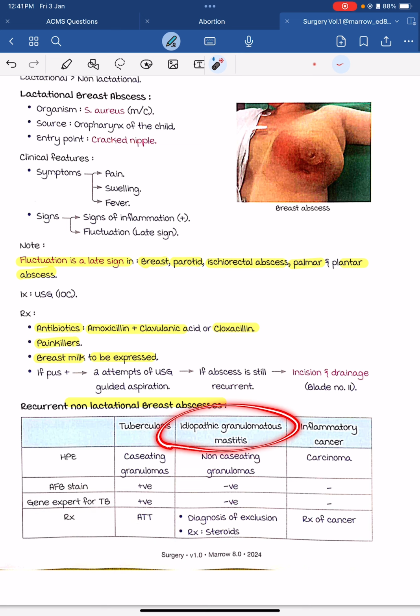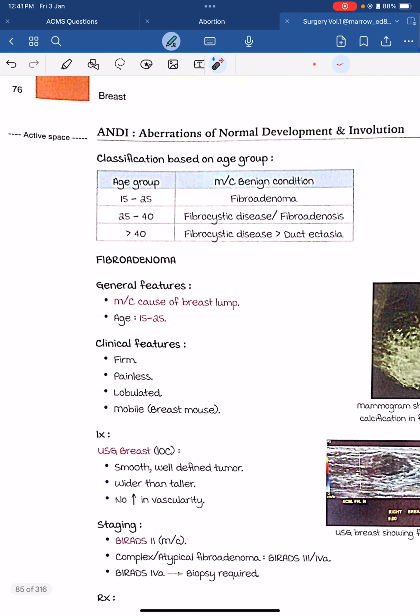Idiopathic granulomatous mastitis shows non-caseating granuloma. The acid fast bacilli will be absent because it is non-tubercular in nature. It can be due to any other cause. It is a diagnosis of exclusion, so treatment will be steroids, and GeneXpert for TB will be negative. Then there is inflammatory cancer. The cause is carcinoma, both tests are negative, and we have to treat the cancer.